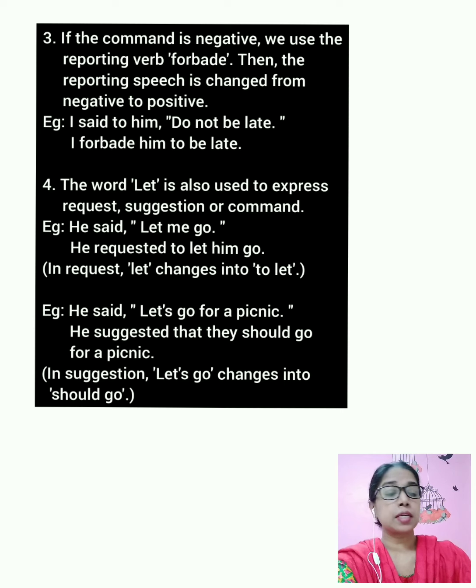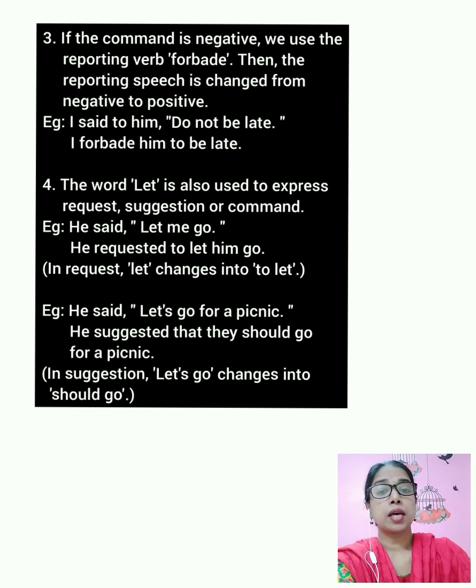Then the next example you can see, he said, let's go for a picnic. It is a suggestion, just suggesting to go for a picnic. So what is the answer? He suggested. So here the reporting verb will be changed into suggested. He suggested that they should go for a picnic.